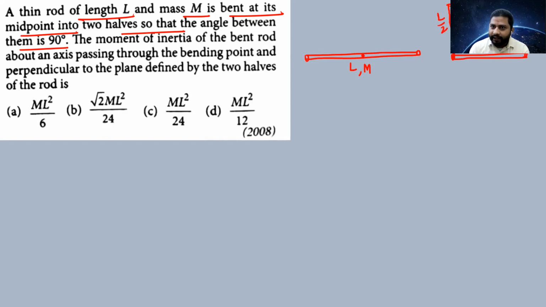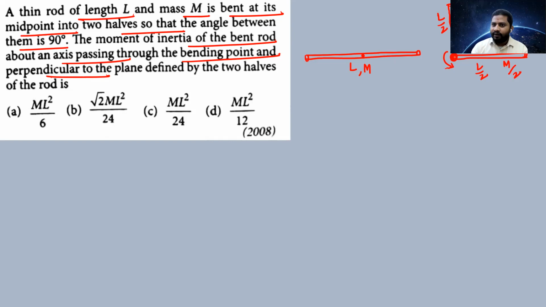Here it is L by 2, the mass is M by 2. And this is also L by 2, the mass is M by 2 again. Now, the moment of inertia of the bent rod about an axis passing through the bending point and perpendicular to the plane. This is the axis of rotation. Imagine the axis of rotation is out of the plane like this.